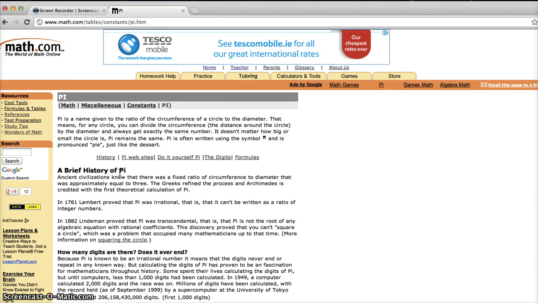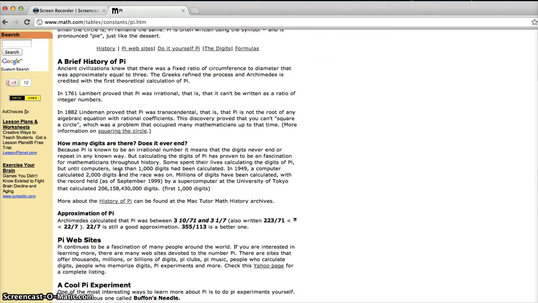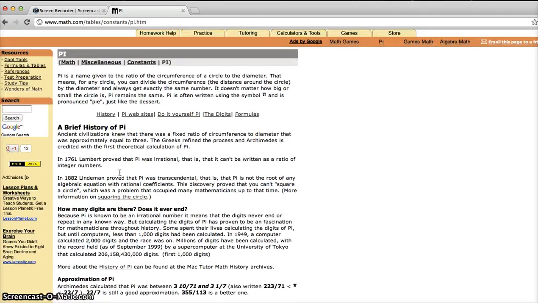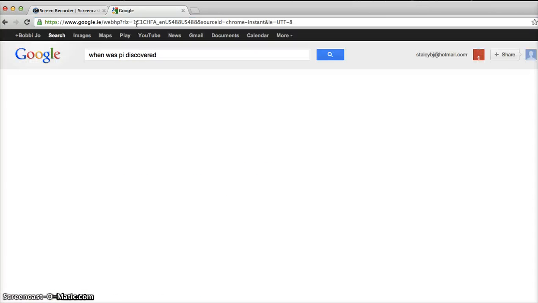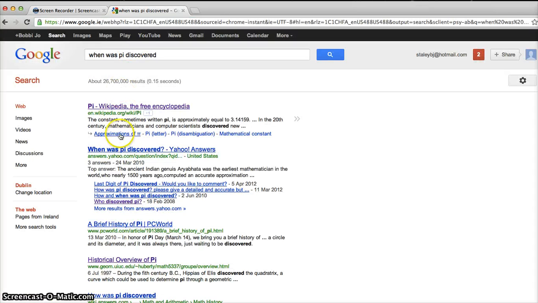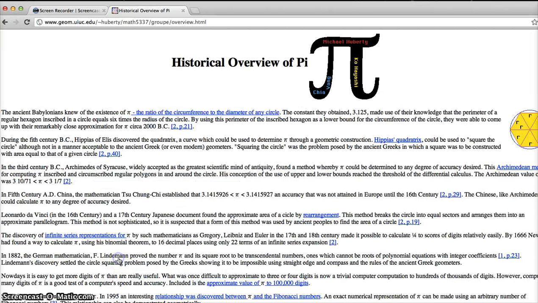I'm not sure. When I see a site like this, I need to check my information with other sites to see if there's any contradictions. So if this is telling me who discovered pi or when it was discovered, maybe I want to ask one of those questions. So when was pi discovered? And see if any of these sites match with what I found in the first site.